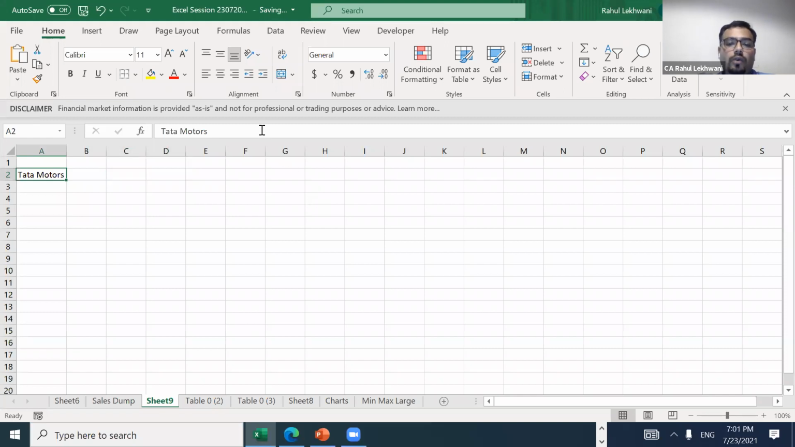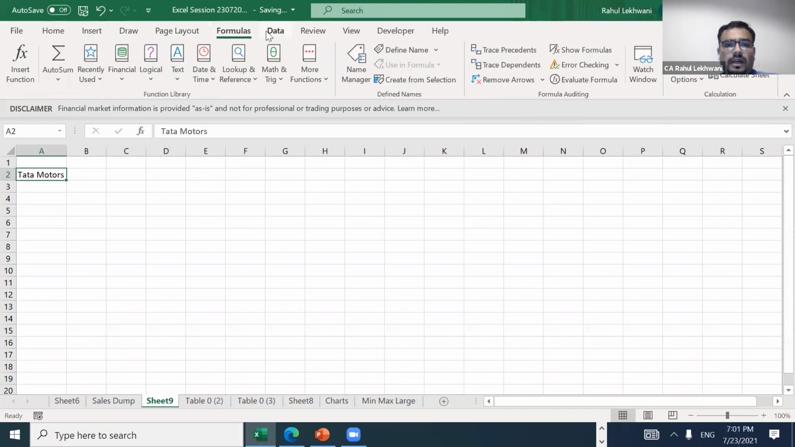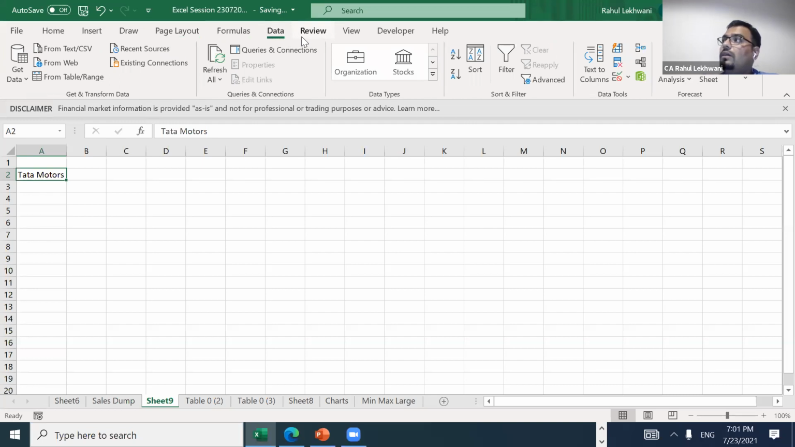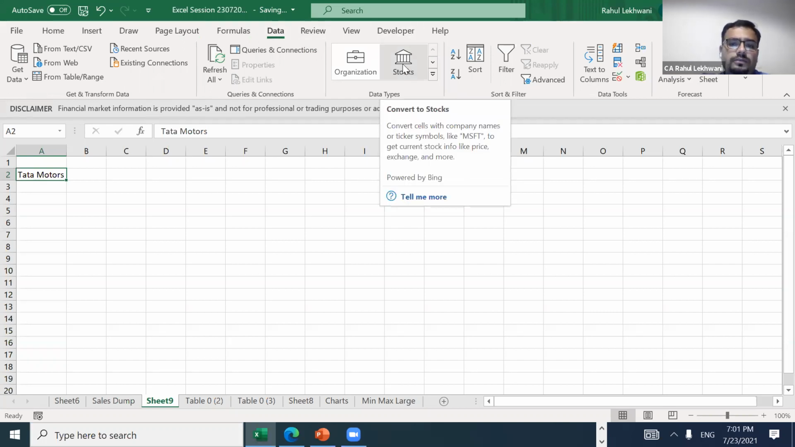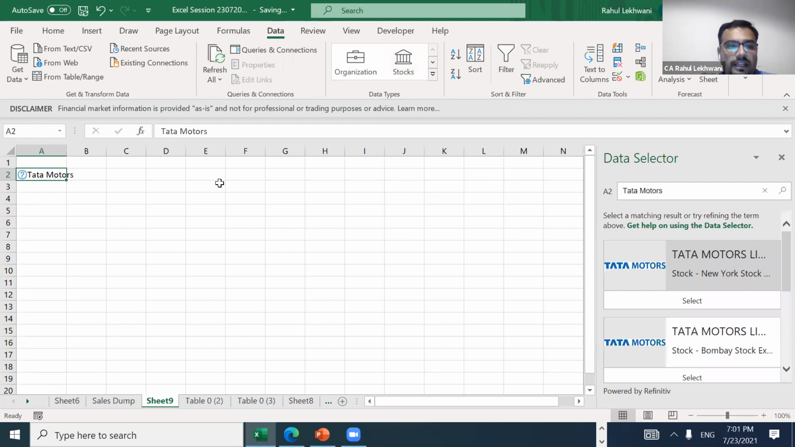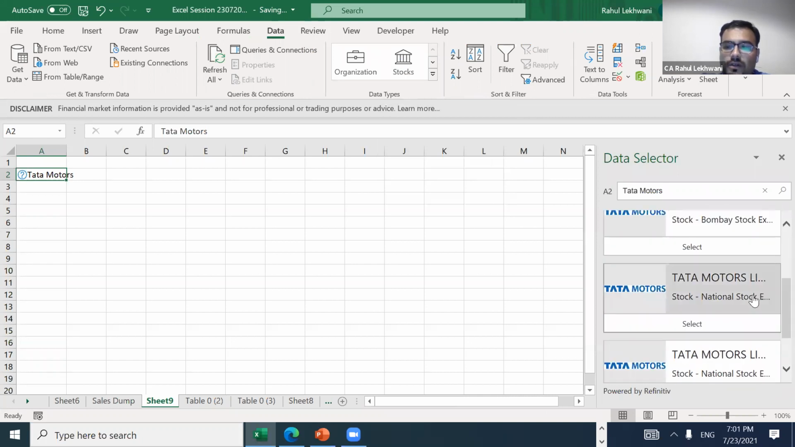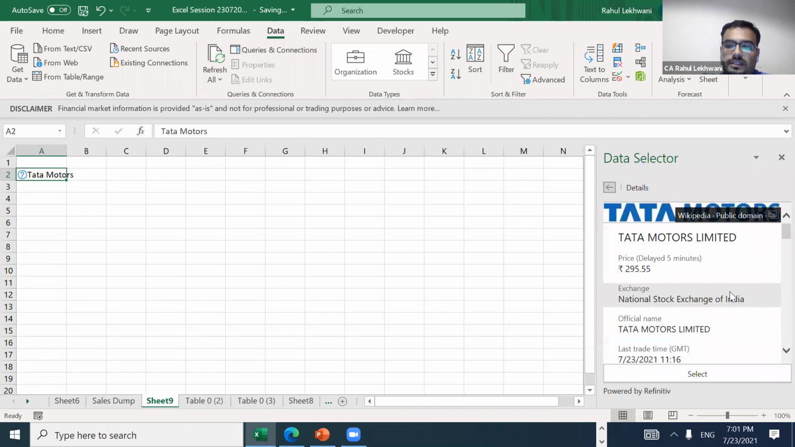Okay, I'll just go into my formula and data. Then just click on stocks. Just click on this stocks. See, automatically it will give you the suggestions of which one you want. I want Tata Motors, not New York Stock Exchange. I want the national NSE. So just select here.